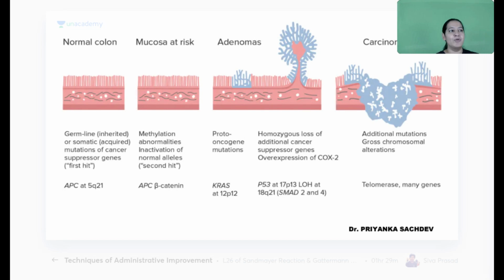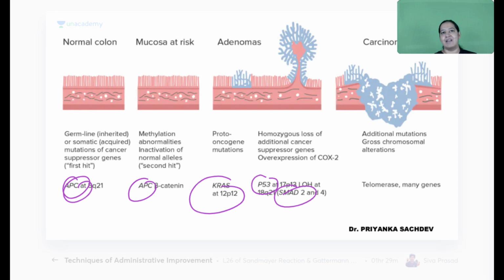So what are the genes mutated? The first gene which is mutated is APC, followed by KRAS, followed by P53, followed by SMAD. So these are the 4 genes mutated, and it is a complete sequence. So when APC is mutated, adenoma is formed. Then KRAS is mutated, adenoma will become big. P53 mutated, adenoma become more big. And when SMAD is mutated, it will become cancer.